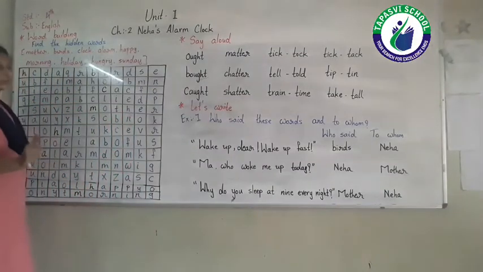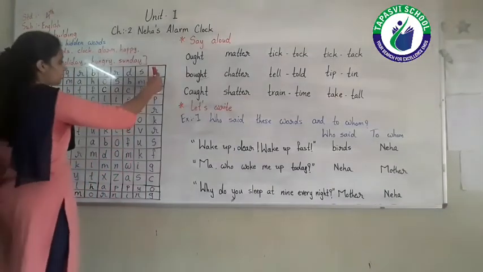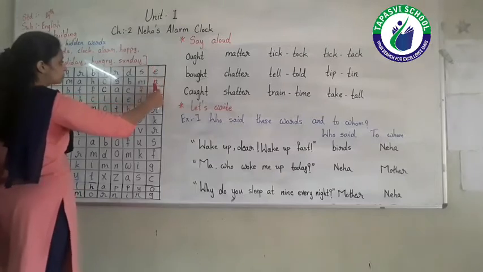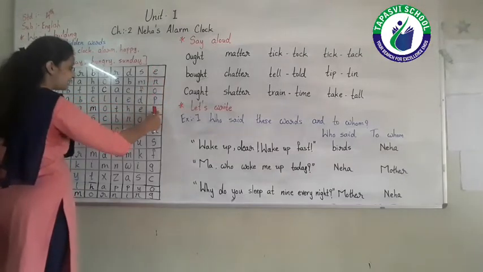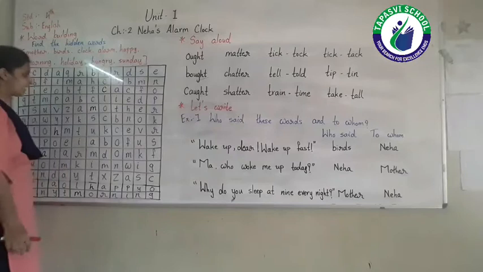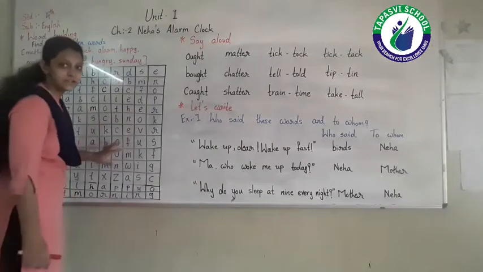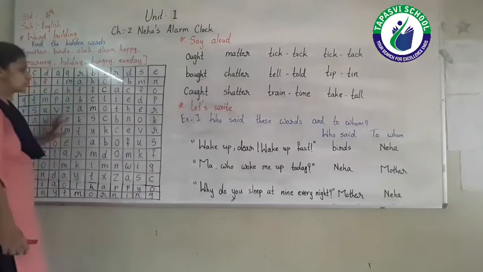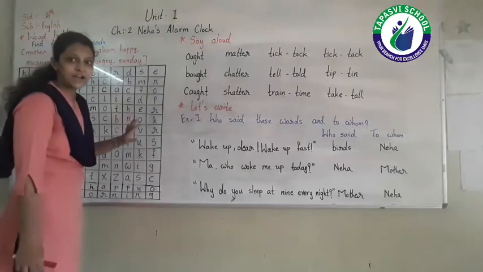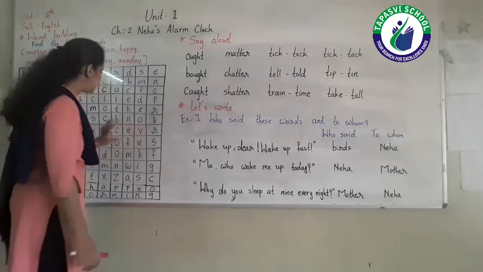Yes. Look at the rows: 1, 2, 3, 4, 5. Look at row number 5. Here highlighted letters are given. So you can easily find it from the grid.